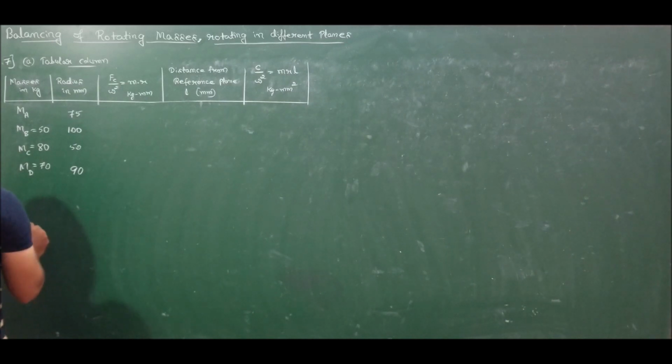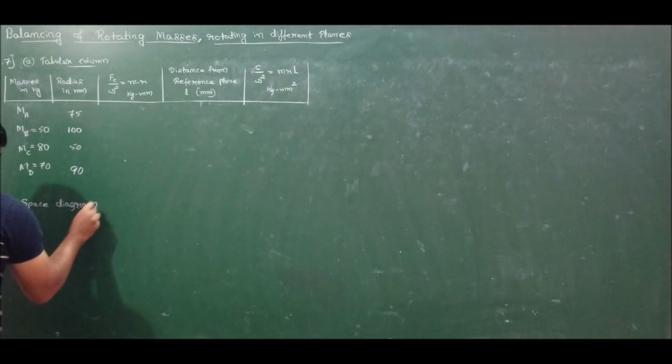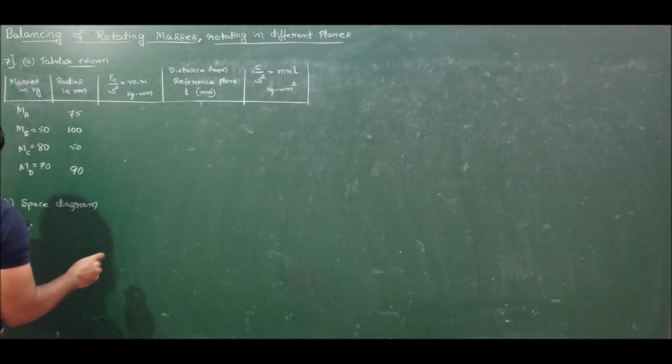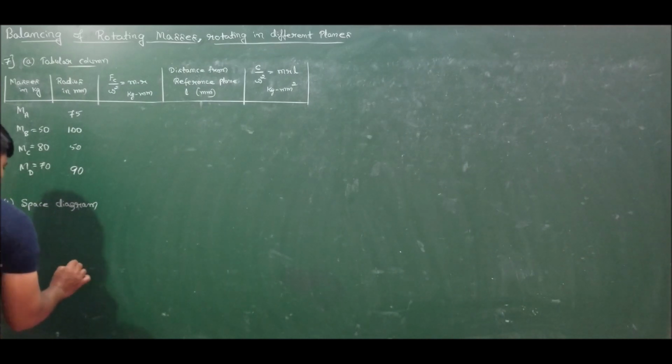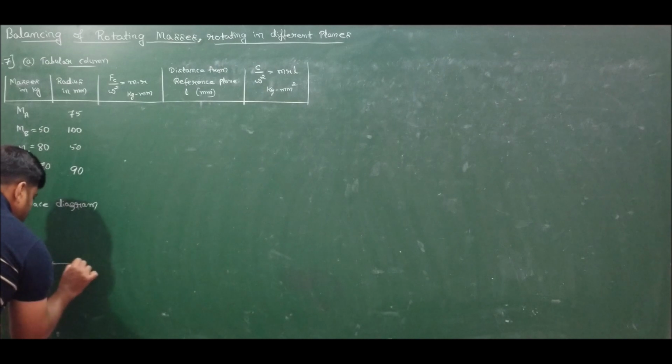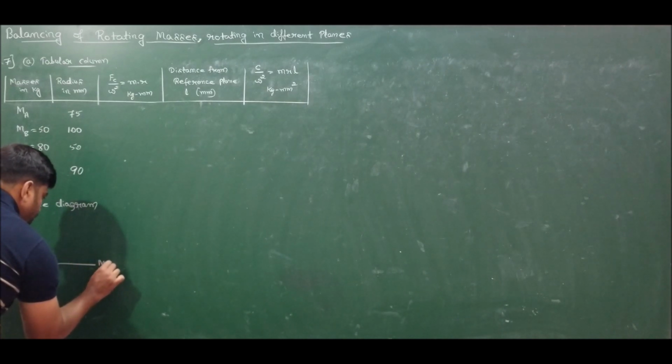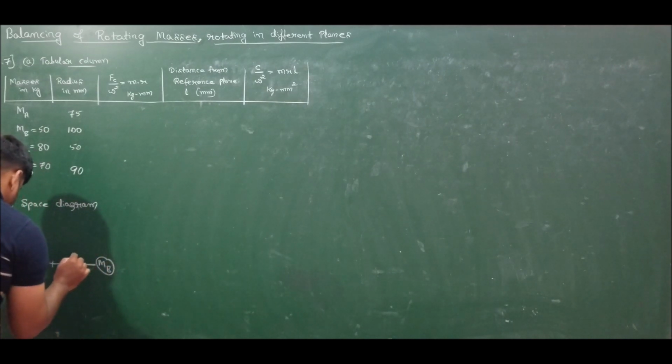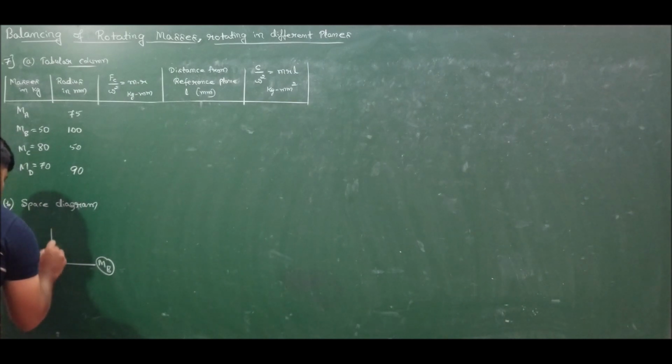Now coming to the space diagram, the angles of masses C and D are specified with respect to B. Therefore, I will take mass B as the reference. With respect to mass B, mass C is at an angle of 90 degree and mass D is at an angle of 195 degree.